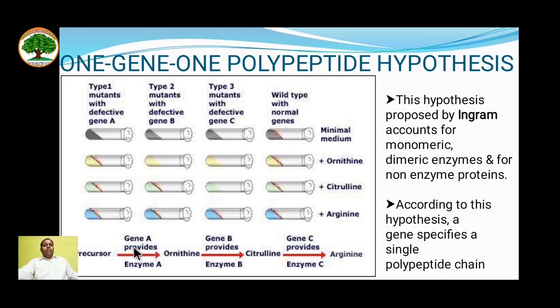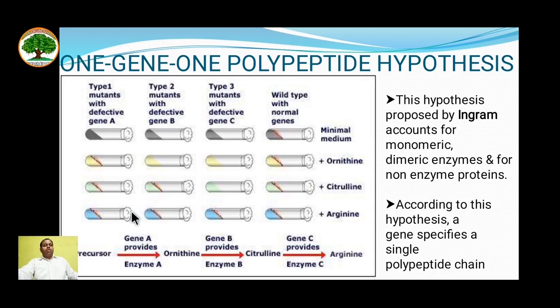You can see the tryptophan is converted into ornithine by using the product of gene A, that is enzyme A. So here at the first place itself the mutation is caused, therefore in this tube set there is no growth till the last, and there is only growth in the control tube. In the second case, you can see the product of gene B is destroyed, or gene B is not synthesized. Therefore, the growth is not observed in type 2 and type 3 mutant tubes. In the third case, the type C gene is not synthesized, therefore the metabolic pathway could be completed till the enzyme B only, and the last product is not formed.